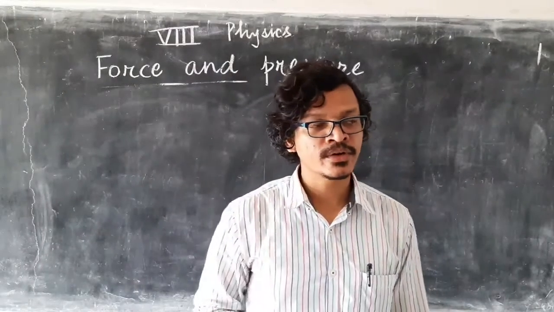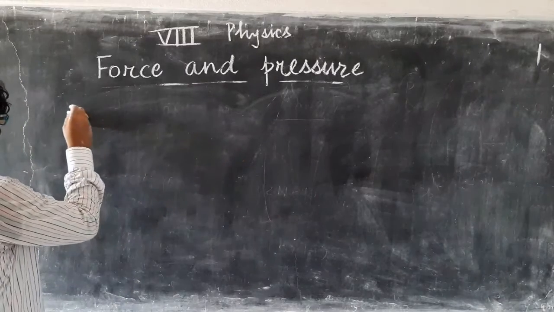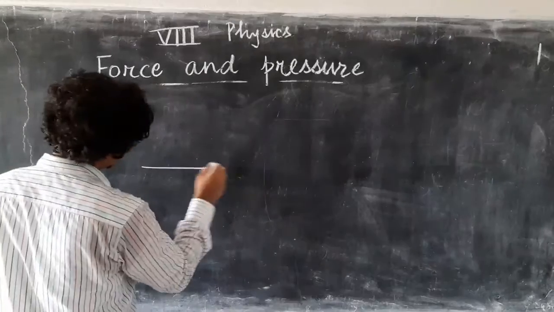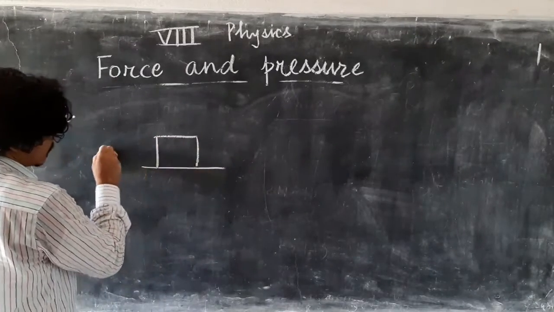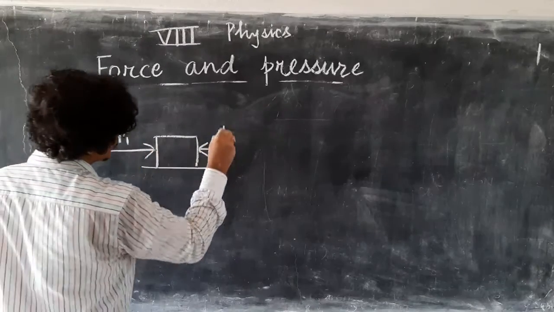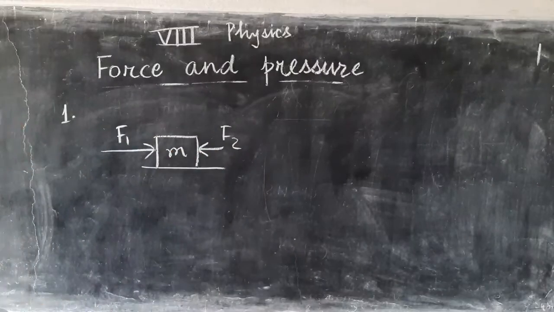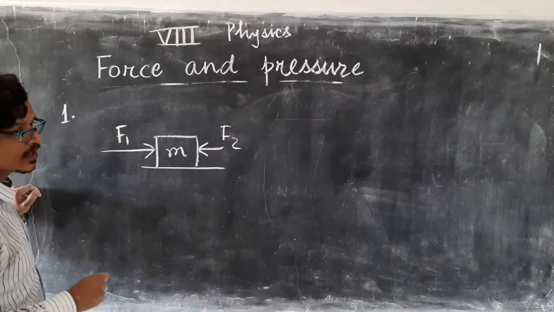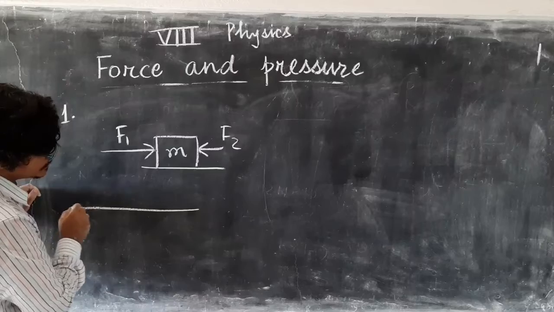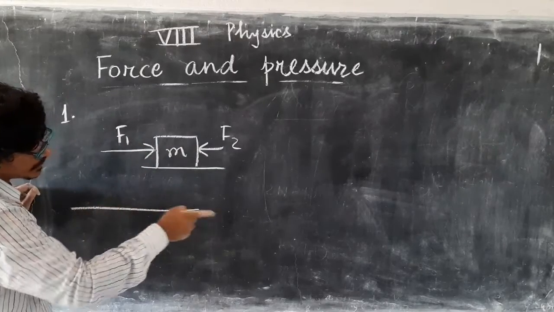So how do we know that? How can we find the effective force? So there are some rules, like rule number 1. Suppose this F1 and F2 are applied on this box of mass M. So first check the forces which are along the same line. Here if you see, F1 and F2 are along the same line.